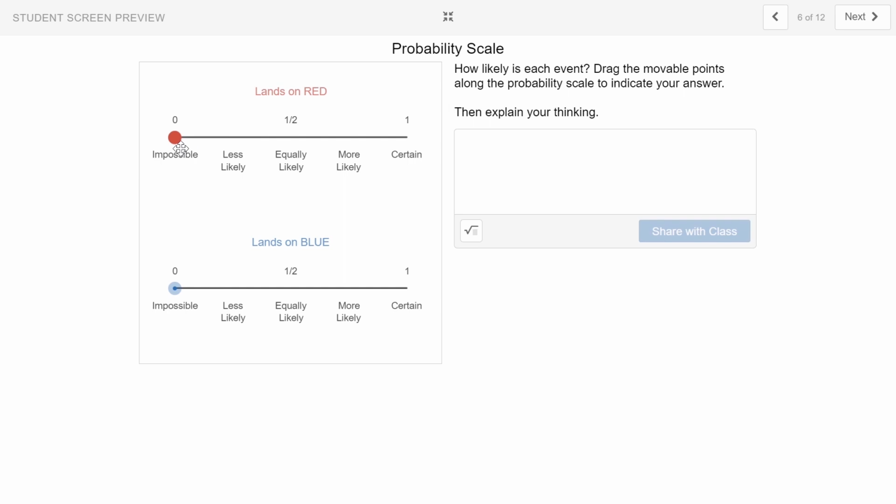Landing on red was not equally likely as landing on blue. It was definitely more likely, but it wasn't quite certain because it didn't happen every time. For blue, it wasn't impossible to land on blue, and it wasn't equally likely. It was a little bit less than equally likely, so I'm going to put my dot right about there.